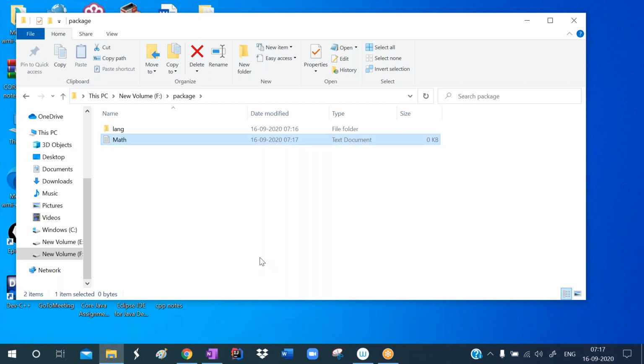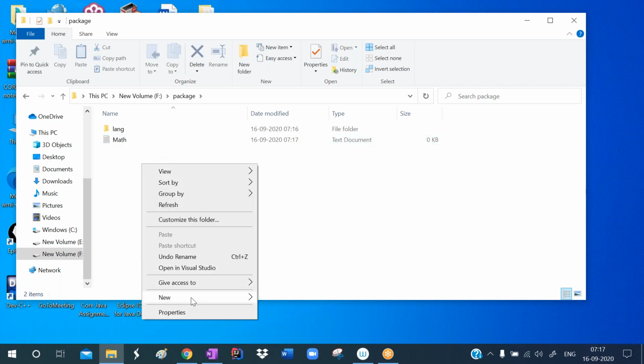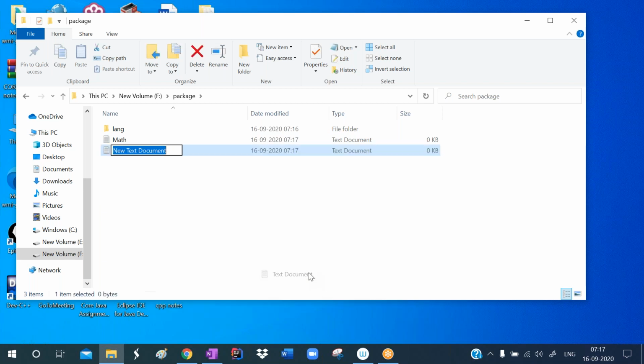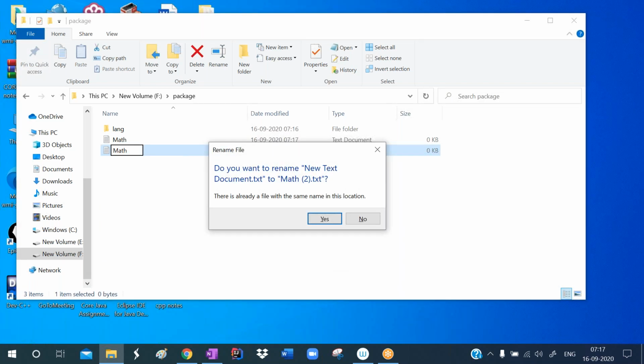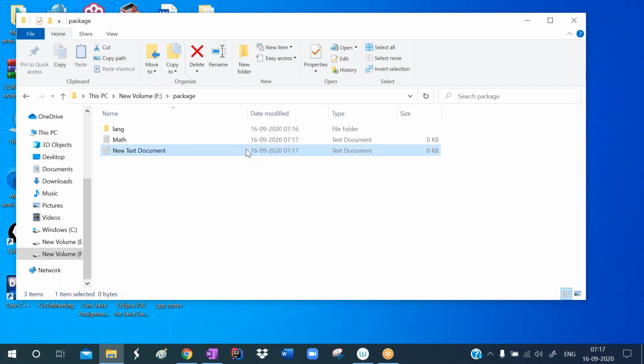So I'm creating it here. Now I want to create another text file with the same name. Can I create another text file with the same name here? No, we cannot. It gives a message: do you want to rename new text document with math2? That is giving another name. So can you give the same name for two files stored in the same location? No, we cannot.